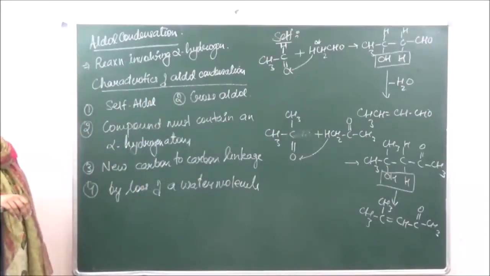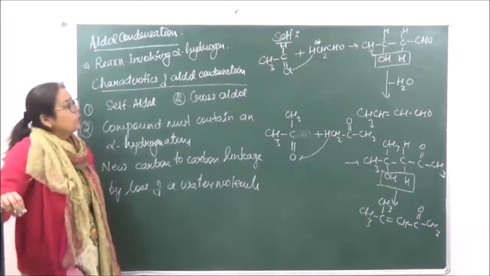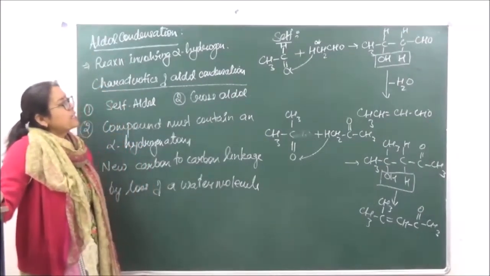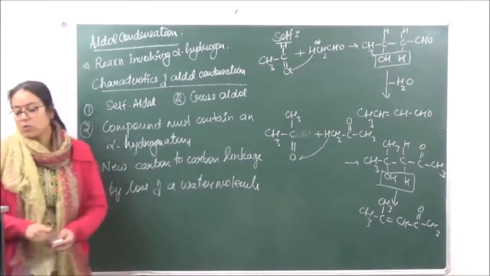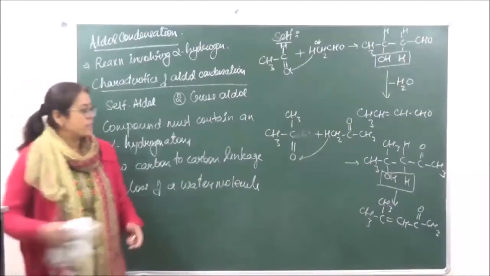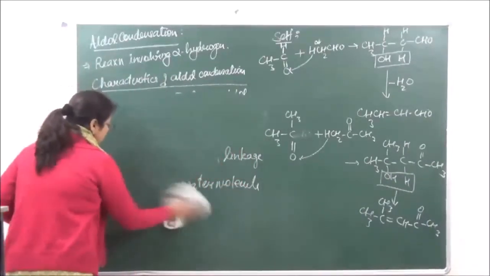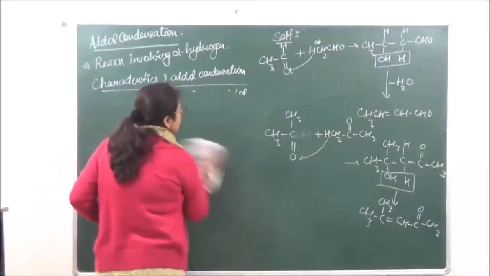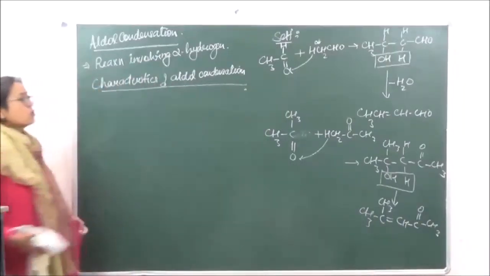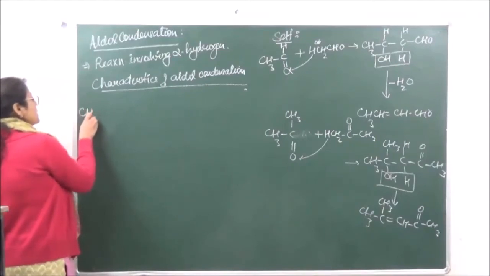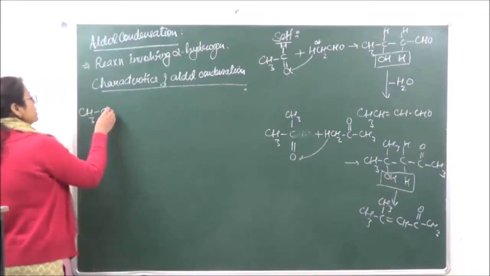Now what happens if we are having a longer chain? Over here you can see that we've taken the alpha carbon atom and we are taking acetaldehyde. What is going to happen if we have a longer chain? So let's see. And let's also see the difference over here. So we have self-aldol only we are doing.